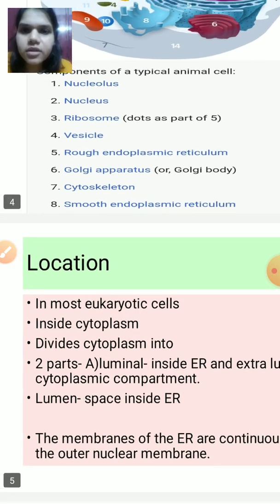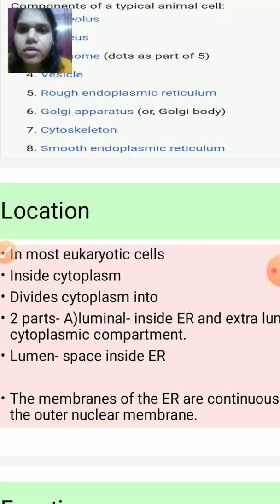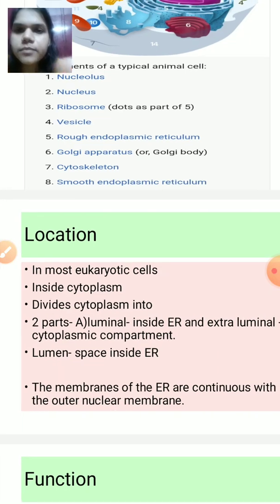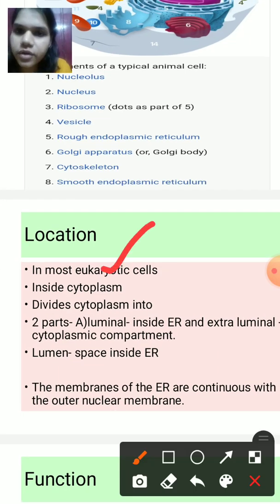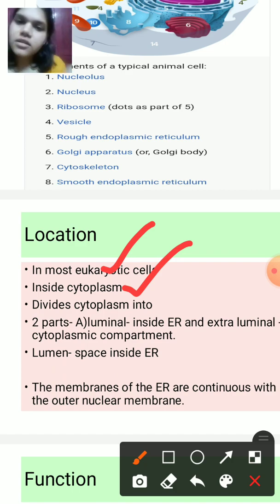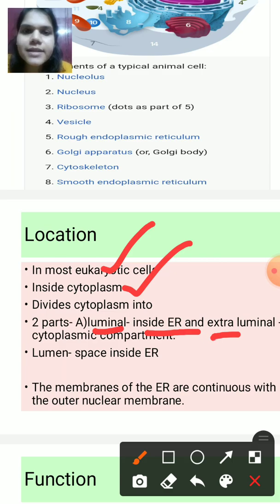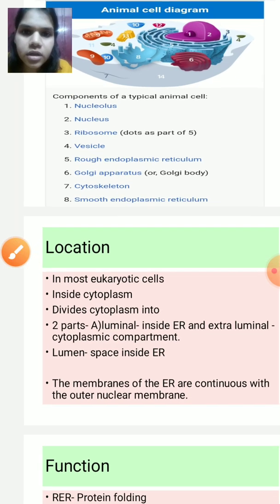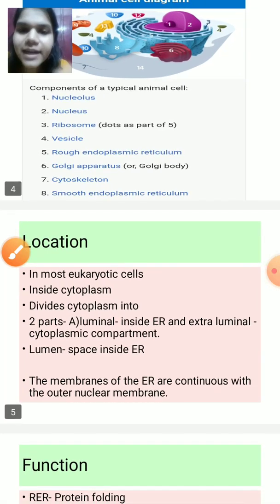Let's first check the location. As I have already told you, it is present inside eukaryotic cells, obviously inside the cytoplasm, and it divides the cytoplasm into two parts. First is luminal, that is inside the endoplasmic reticulum, and second is extraluminal. Extra means outside the lumen.